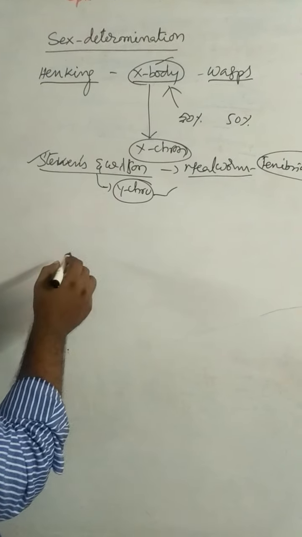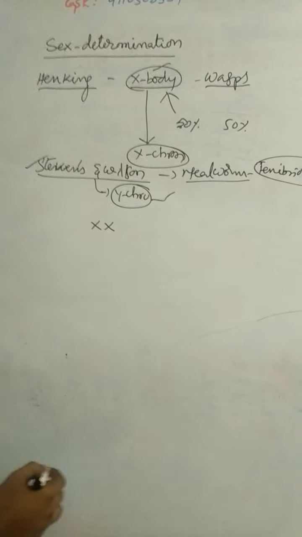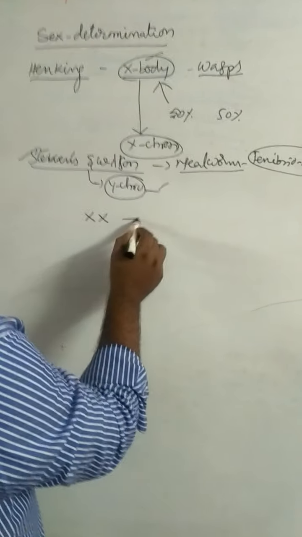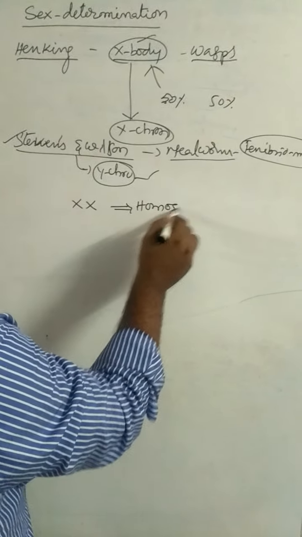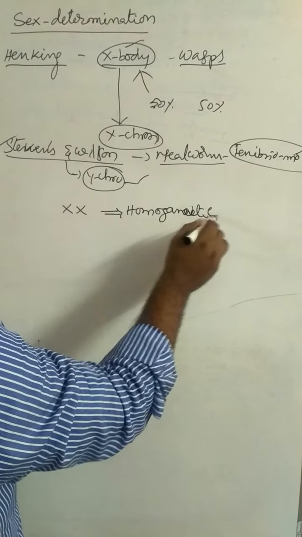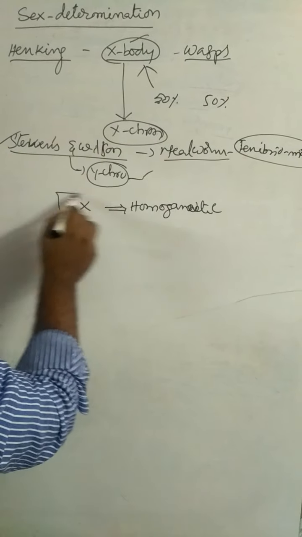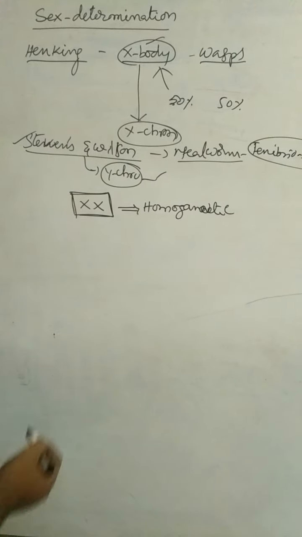If the organism contains the same type of chromosomes, that individual is called homogametic. Why is it called homogametic? The individual has the same type of chromosomes, like XX.